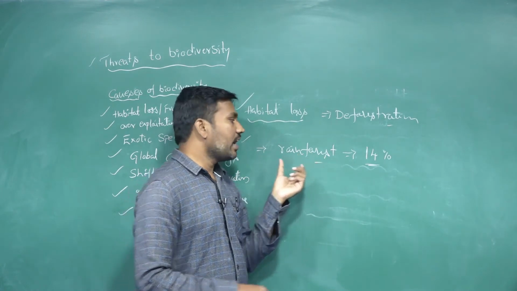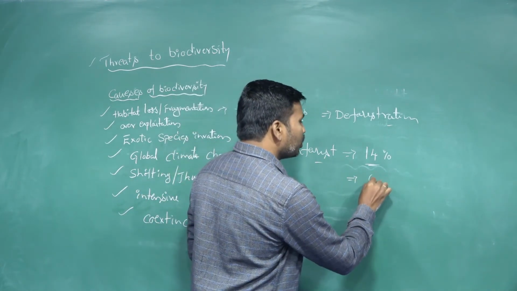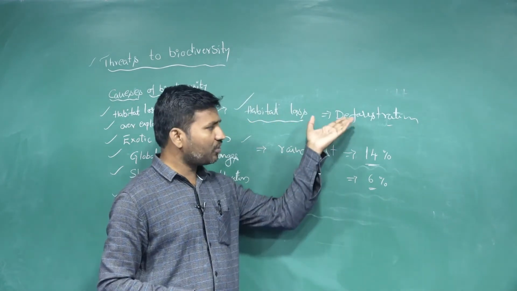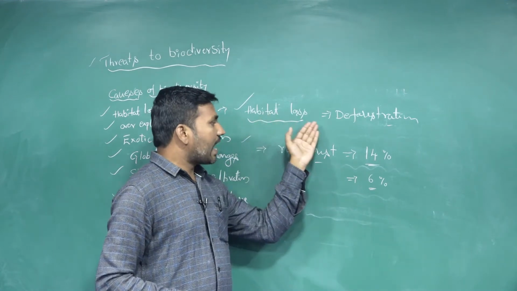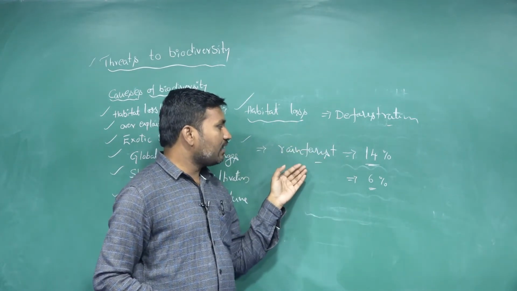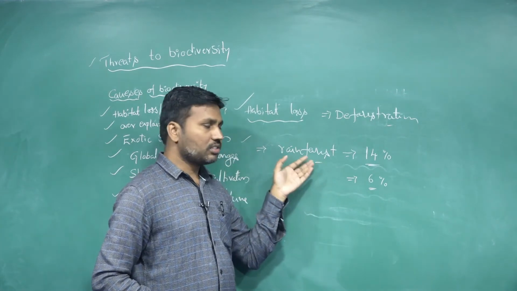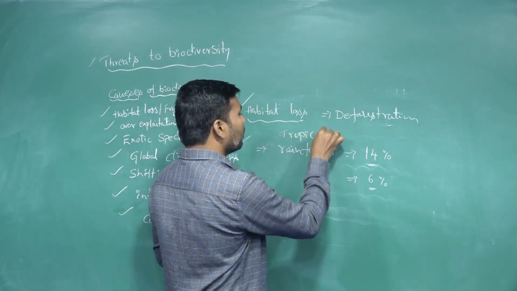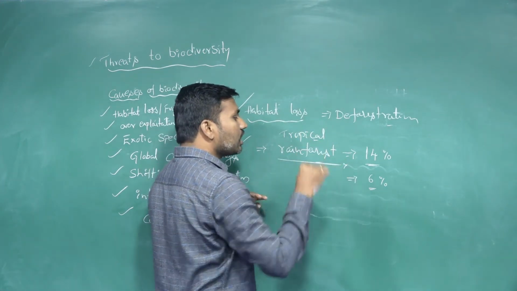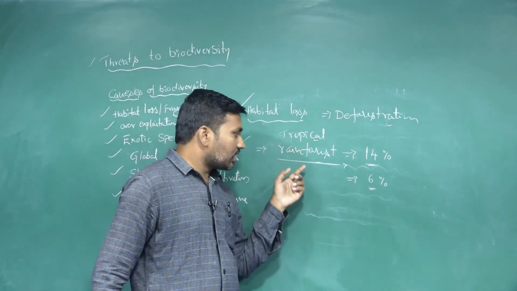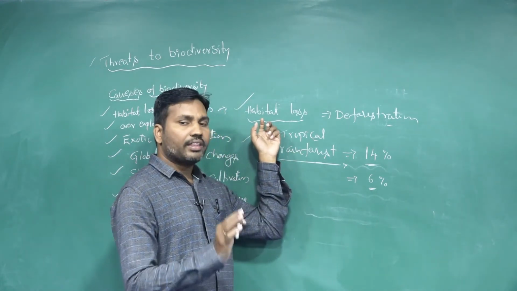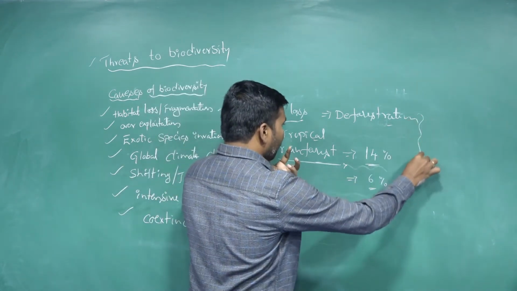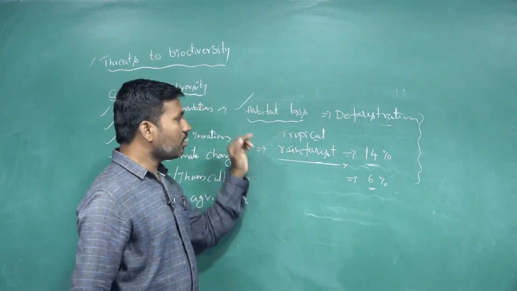At present, the distribution of rainforest is only 6% because of deforestation. The species living in these tropical rainforests lose their habitat because of the loss of distribution, and they go extinct. So like this, the loss of habitat is one of the threats to biodiversity.